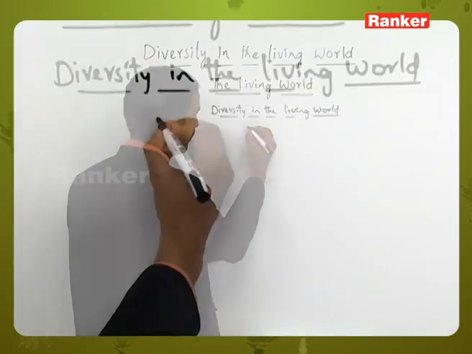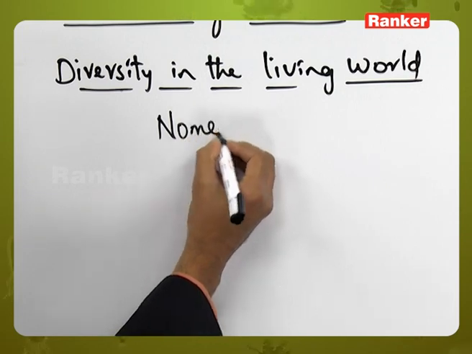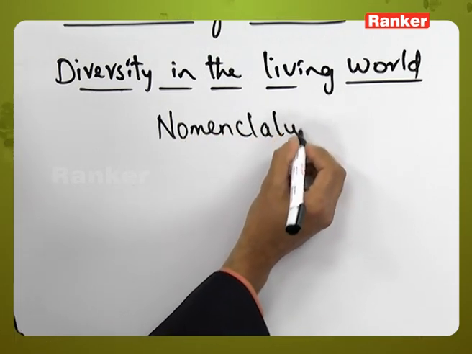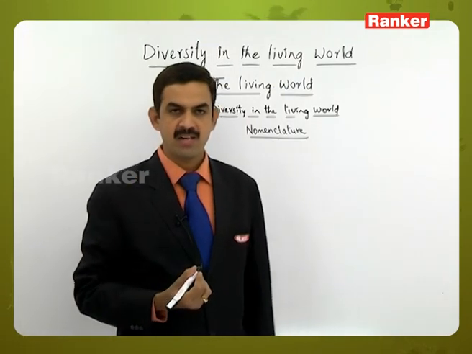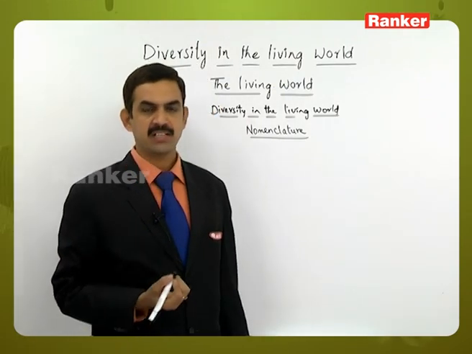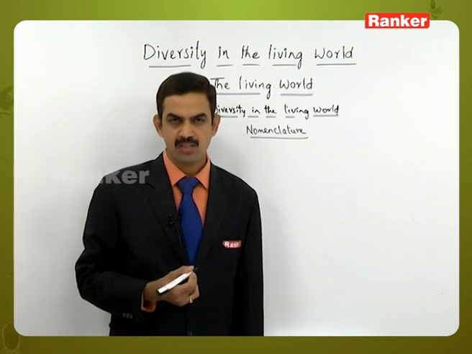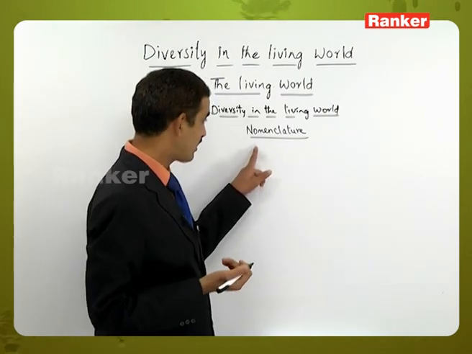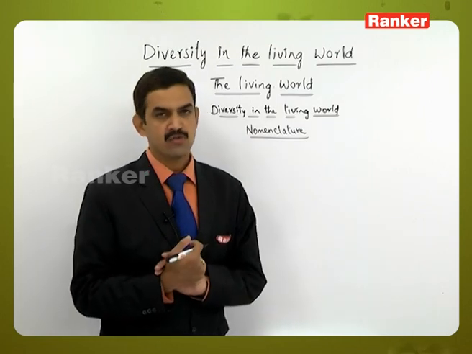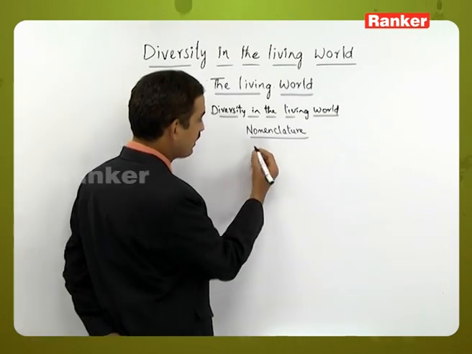The next aspect is nomenclature. Once a plant has been identified, it has to be given a particular name based on its characteristic features or some other characters. That naming of the plant is called nomenclature.